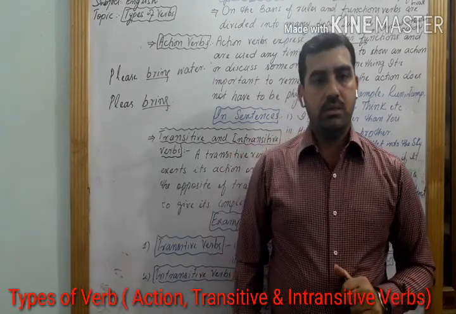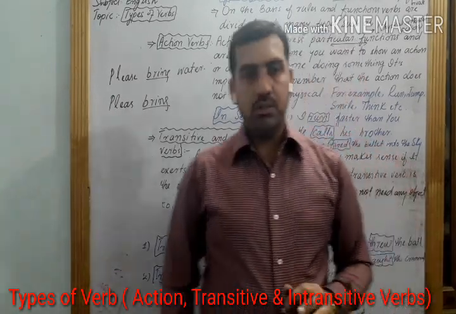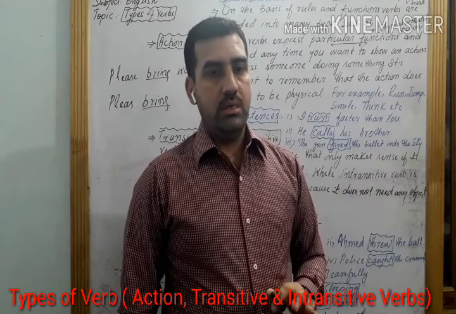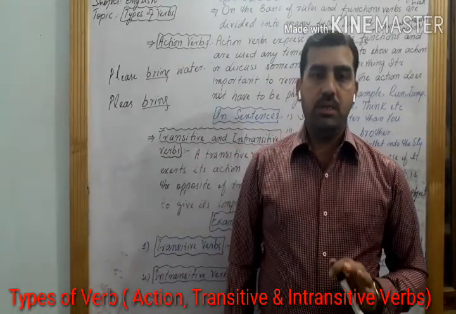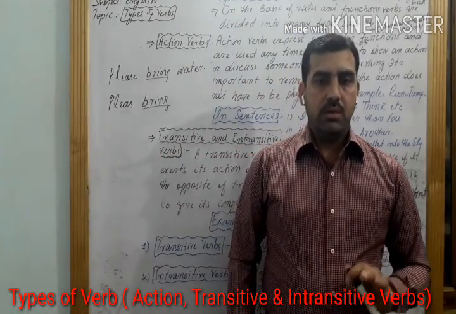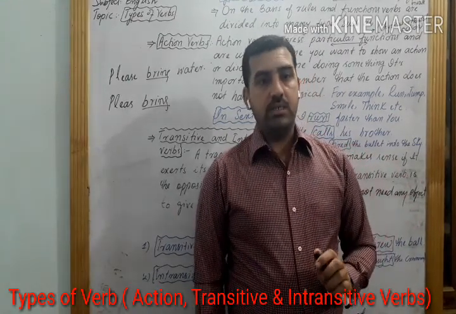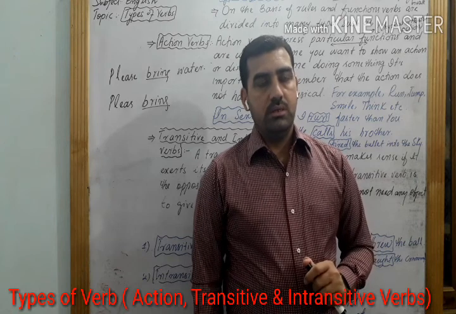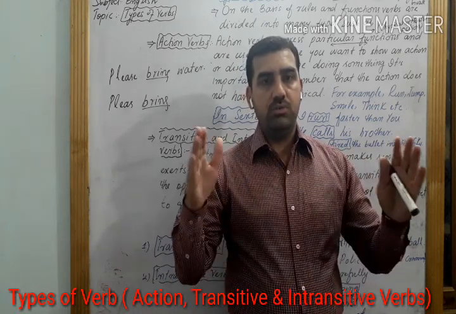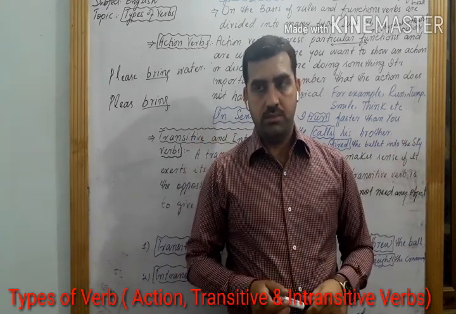an object. Now my dear student, how to identify an intransitive verb in a sentence? An intransitive verb doesn't need an object to act upon, because they are opposite to transitive verb sentences.